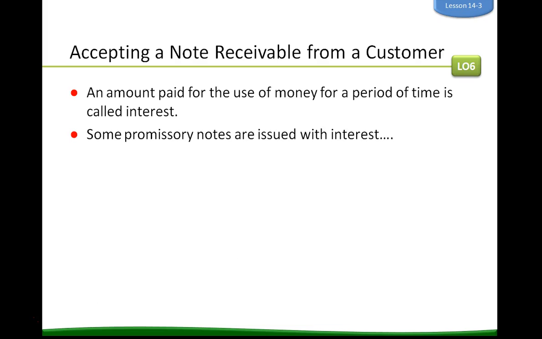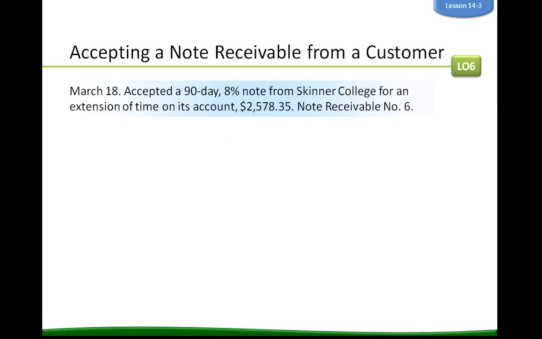An amount paid for the use of money for a period of time is called interest. Some promissory notes are issued with interest. So our first example, March 18th, accepted a 90-day 8% note from Skinner College. Basically, we have here our general ledger account, notes receivable increases, the accounts receivable decreases by the same amount on the same date, and then the accounts receivable ledger decreases by the same amount on the same date.